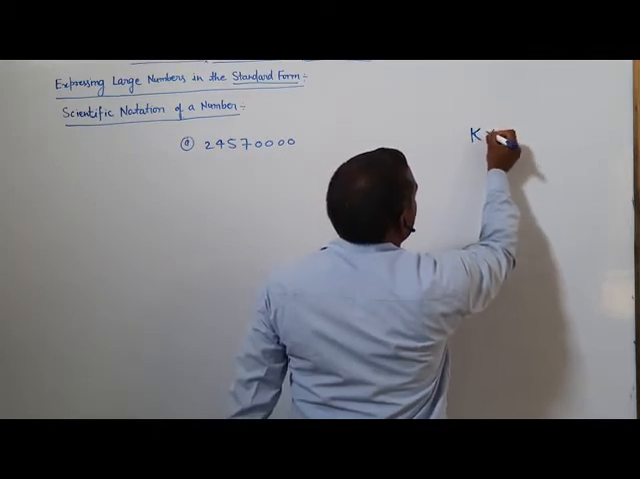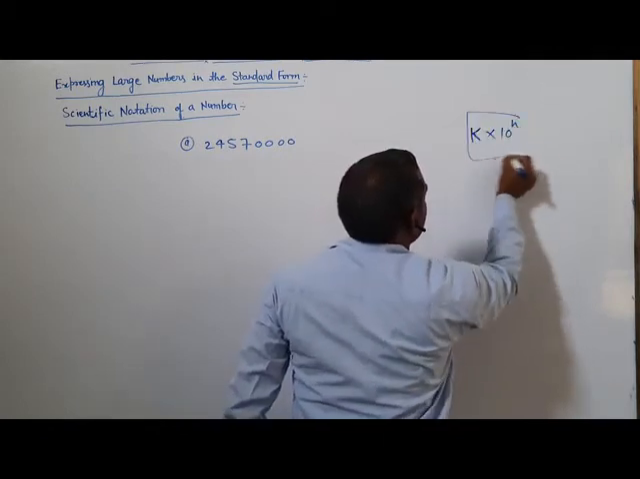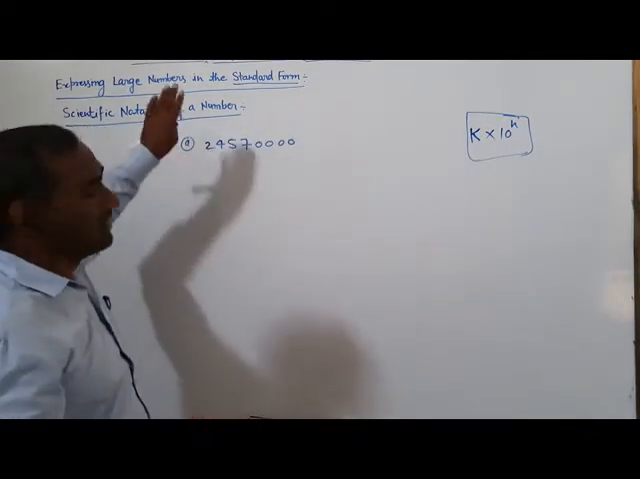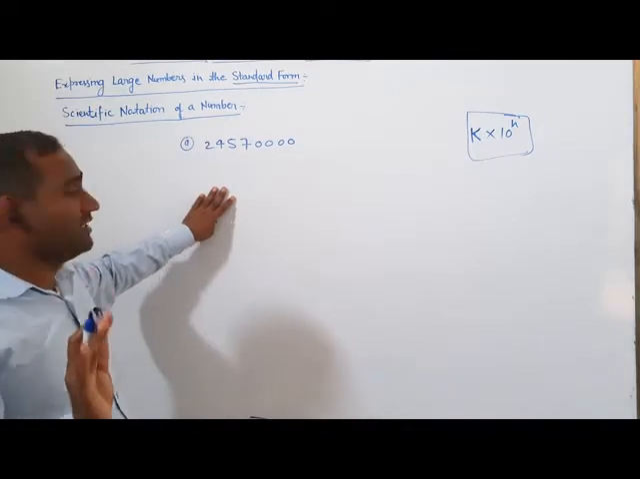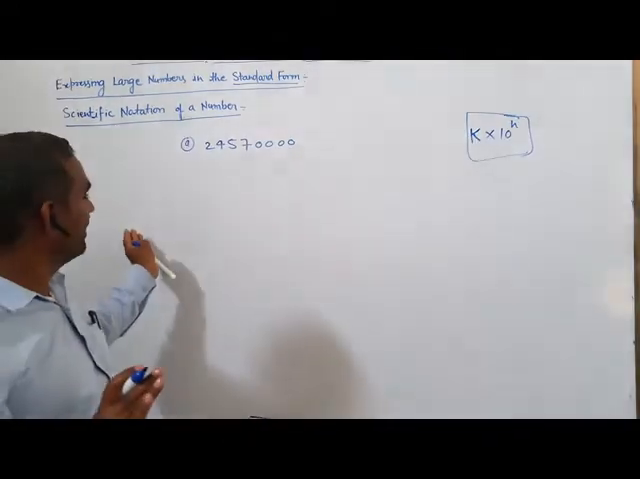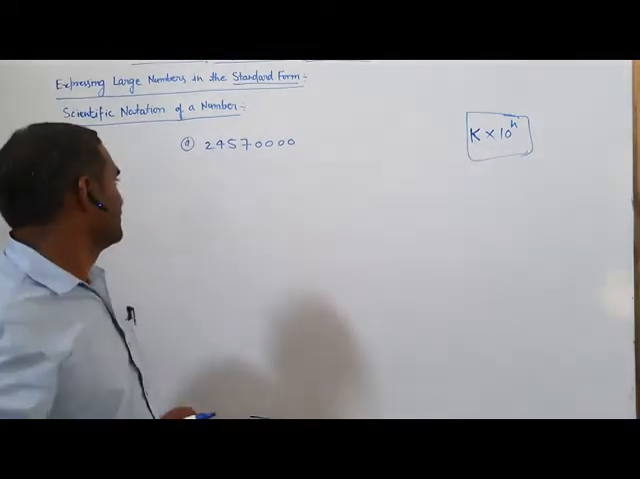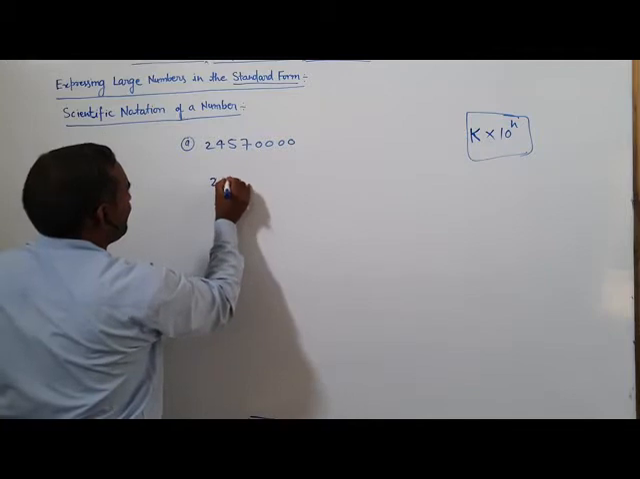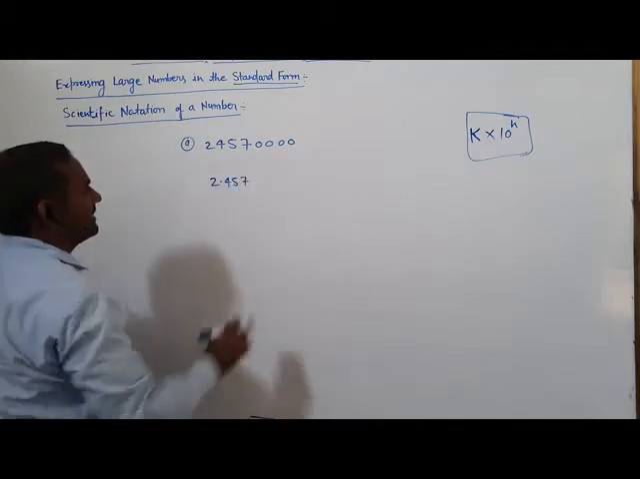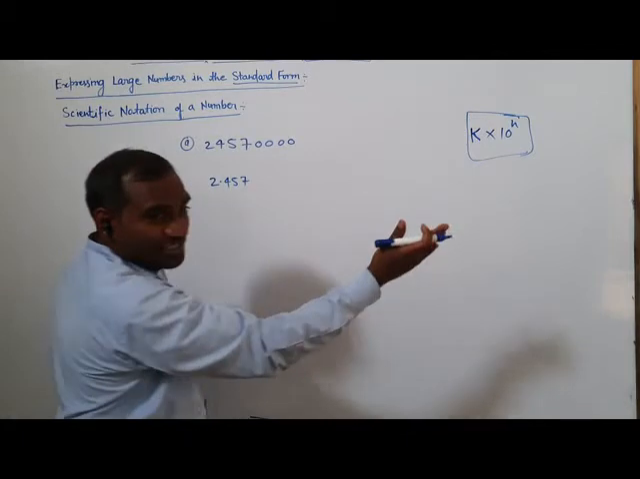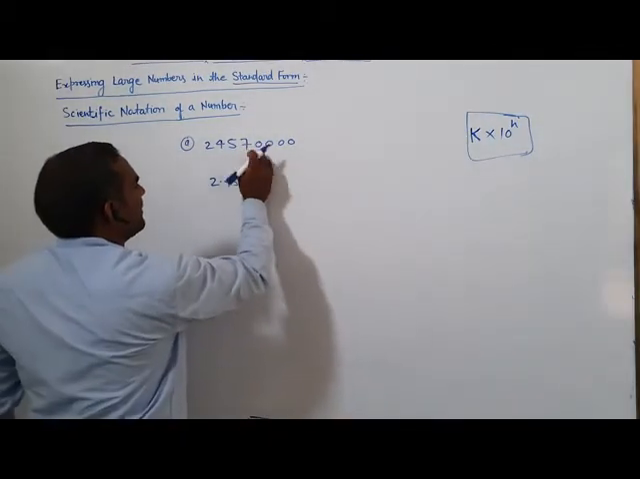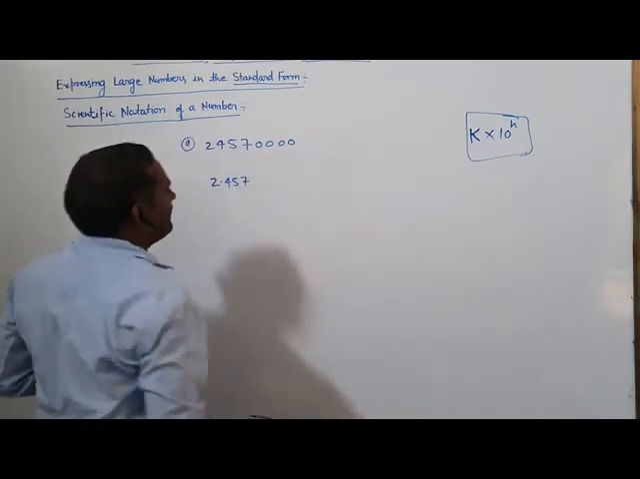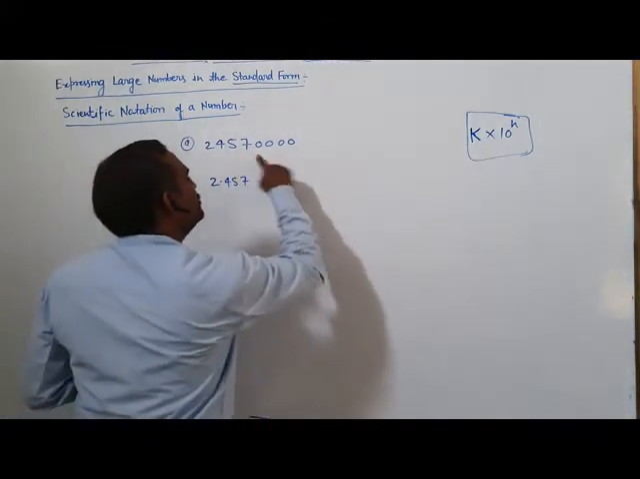K into 10 raised to the power n. The value of k should be 1 or more than 1, but less than 10. So the value of this converts to 2.457. Here there is no digit except only 0, there is no digit after 0, so we do not write the 0.